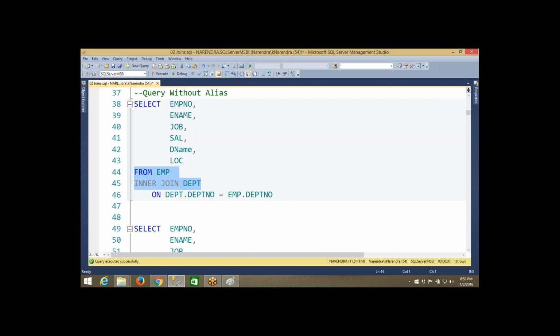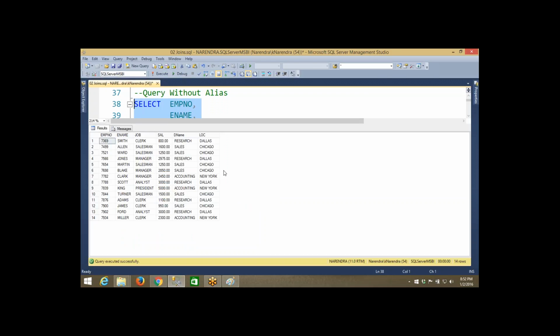In order to combine, we should have a common column, right? So what is that common column? Department dot department number equals emp dot department number. That means the department number column from the employee table is equal to the department number column from the department table. Whenever the values of these two columns match, we can retrieve the information. See, each and every employee name, job, salary, department name, location. But here one column is missing. What is that column? The department number column.